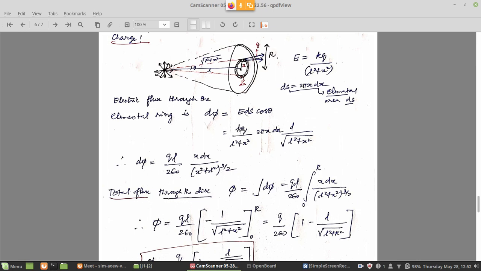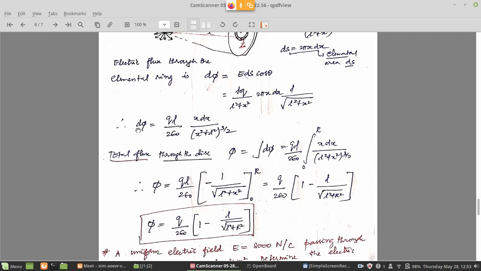So you substitute kq divided by L square plus x square, multiply by the area 2 pi x dx, and cos theta. Theta is defined here, the angle from the charge. That is going to be L divided by the square root of L square plus x square, the adjacent side L divided by the hypotenuse. Now this is d phi.